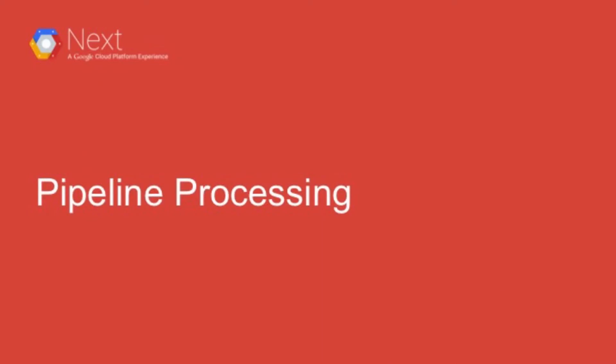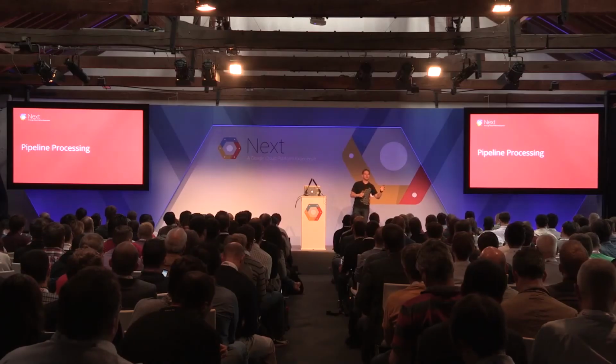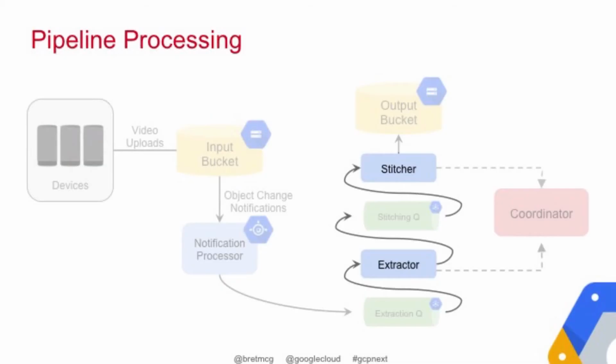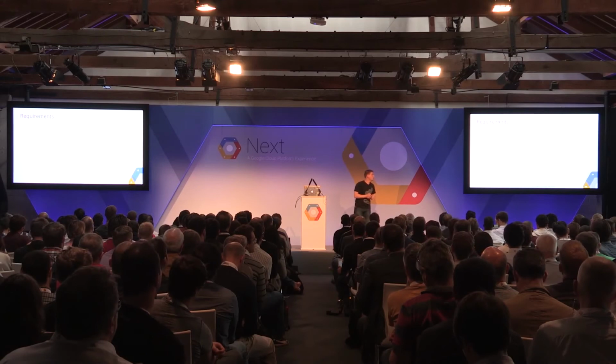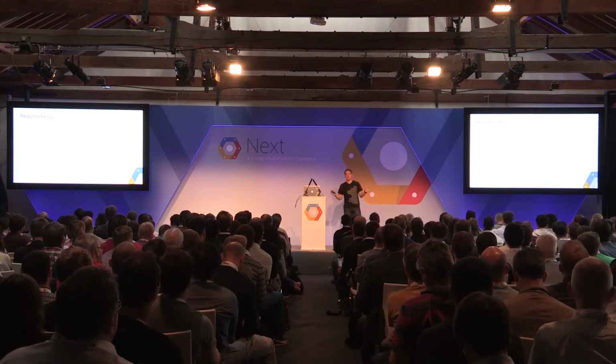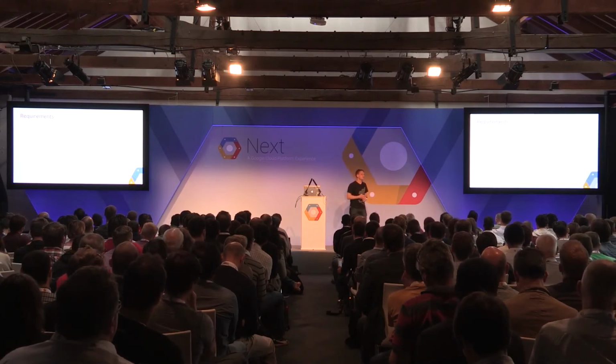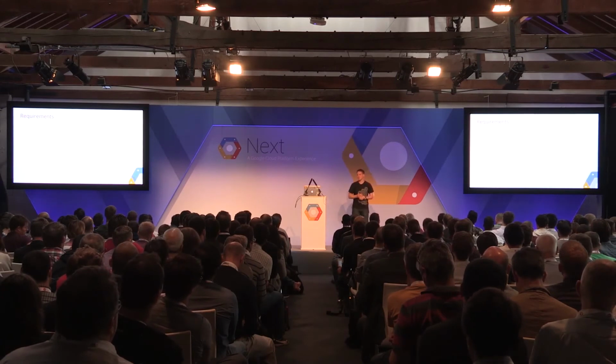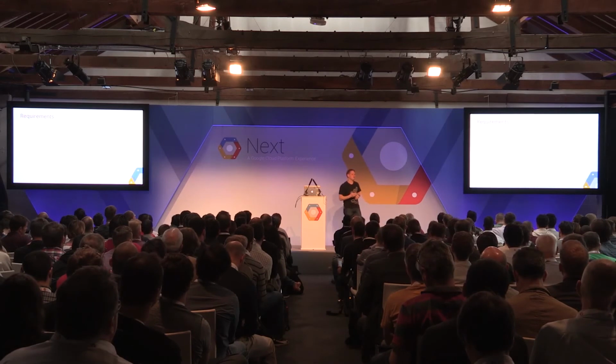So now we talked about the messaging, which is kind of the glue part between the processing. And for the processing, as mentioned, we have extractors and stitcher. You might think we can probably use Google App Engine again, and we probably could, but we wanted to do something different, and we wanted to use the qualities of the demo creators.